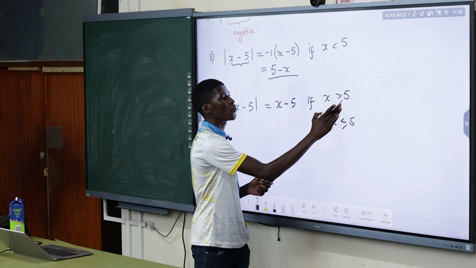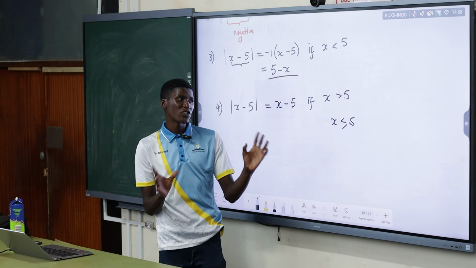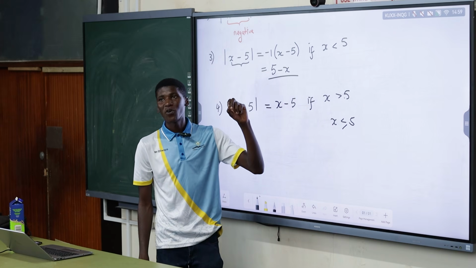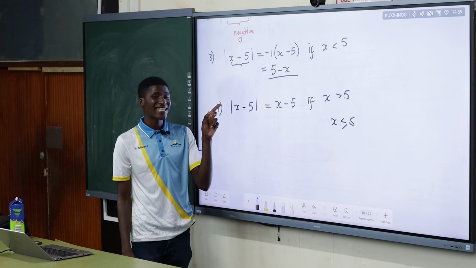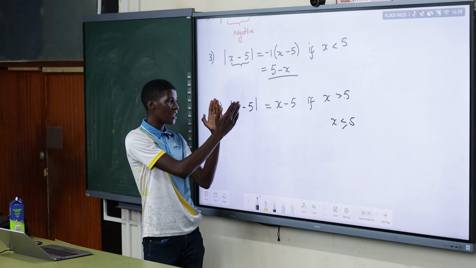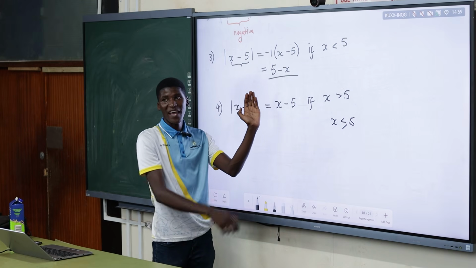That is why you can put the equal to either here or here. You can either get the equal to here or there, still the same. So equal to is not a problem. The important thing is the greater than or less than. Because if the number here is greater than 5, definitely, say it is 10, 10 minus 5, what kind of number is that? A positive. That's why it is x minus 5.